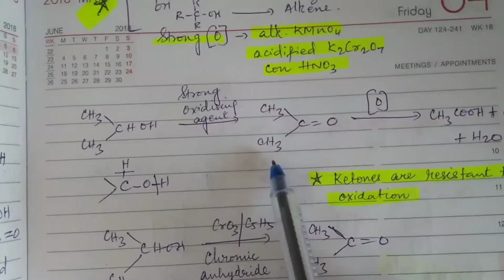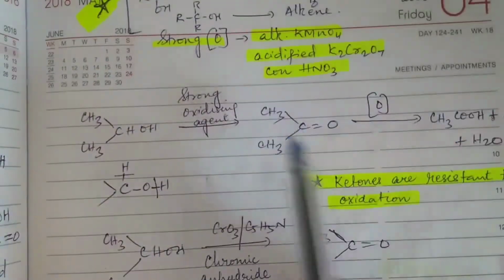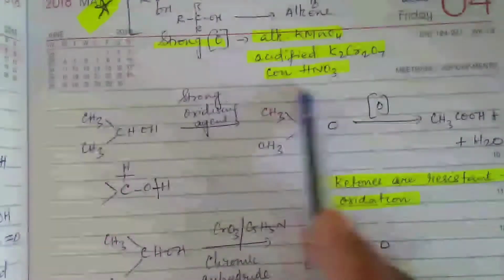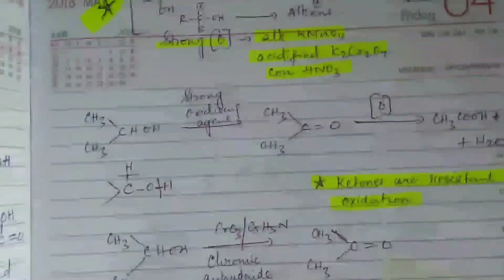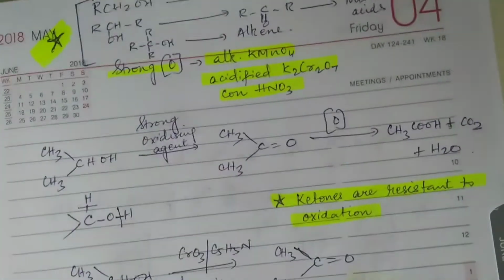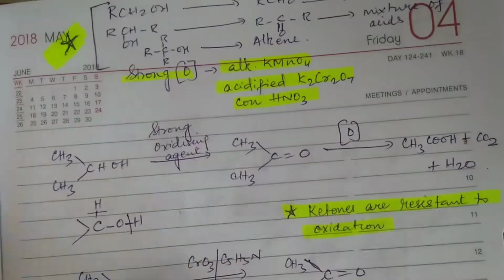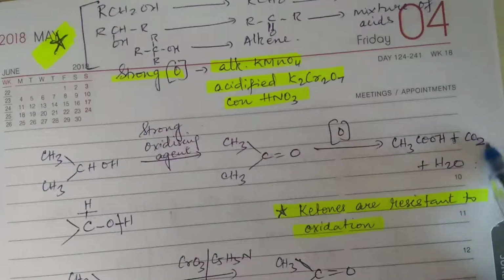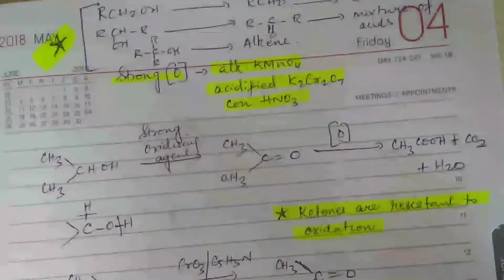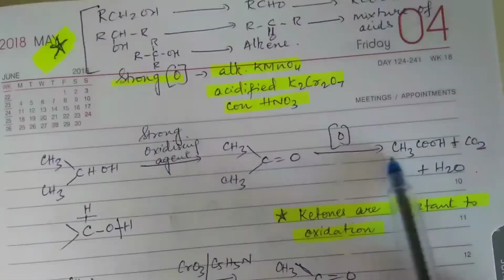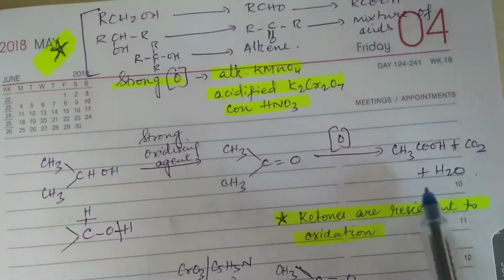Now here a mixture of acid is not an issue, because this will become an acid, and what is left? There is only one carbon, and that one carbon will get converted to COOH, and that COOH will decompose to CO2. Okay, that is why I have given CH3COOH plus CO2 plus water.